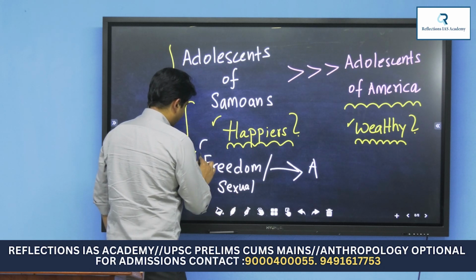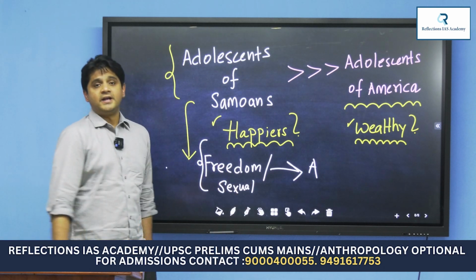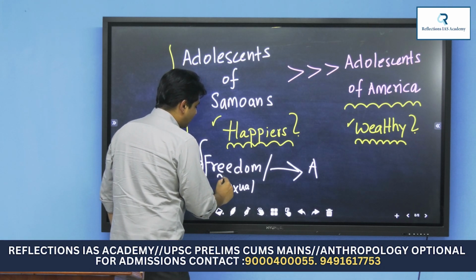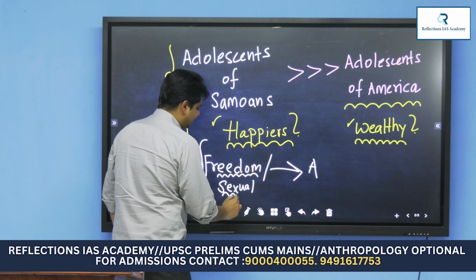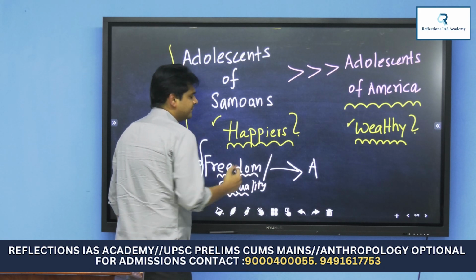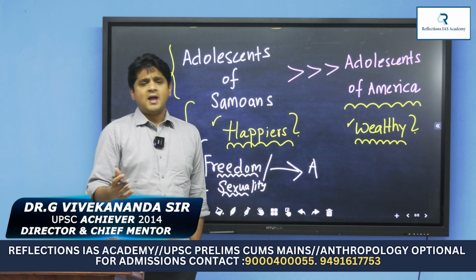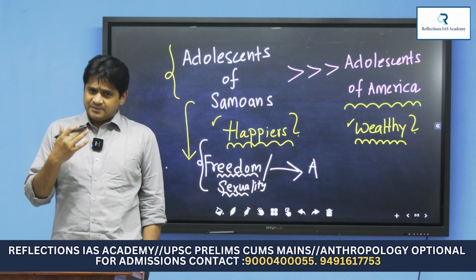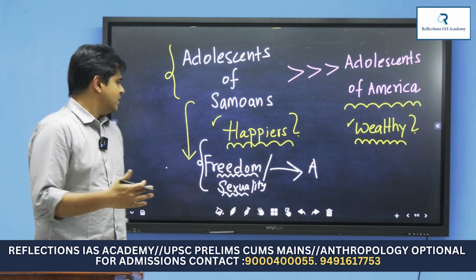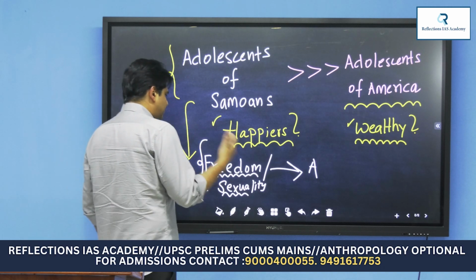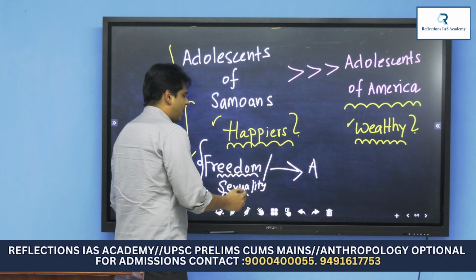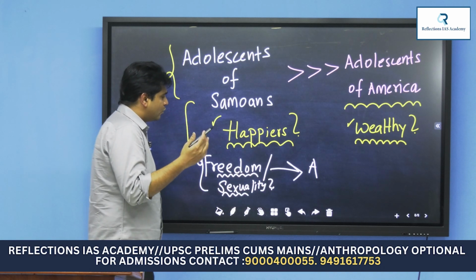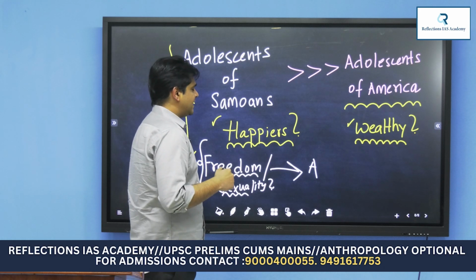This means the teenagers are allowed to explore their sexuality. They are allowed to experiment, and they are not judged. And not just freedom in sexuality, but in other aspects also, they enjoy more freedom when compared to teenagers of America.